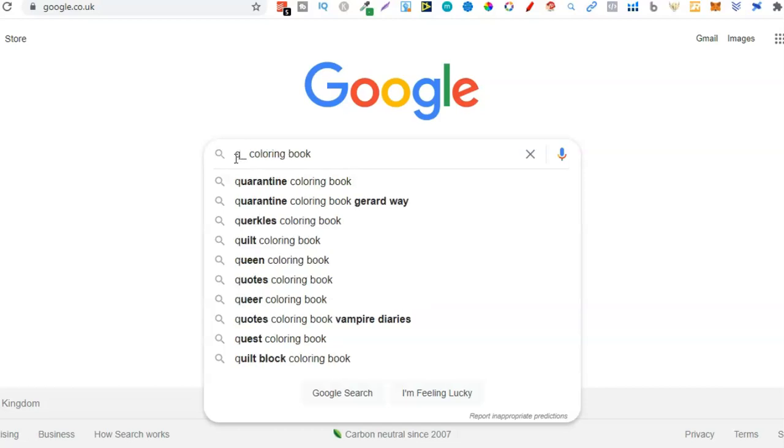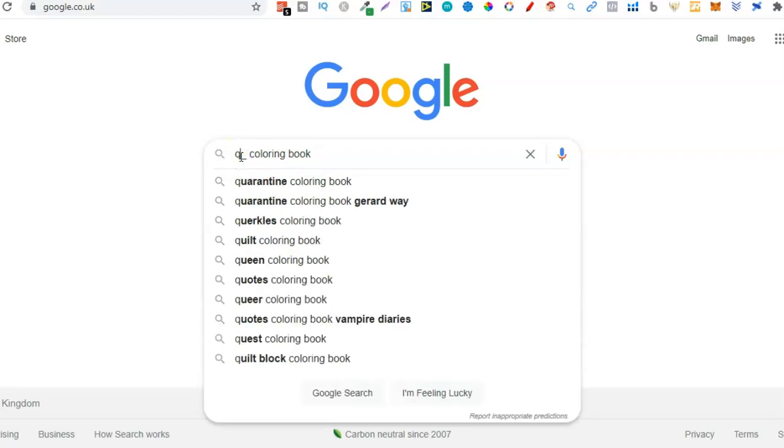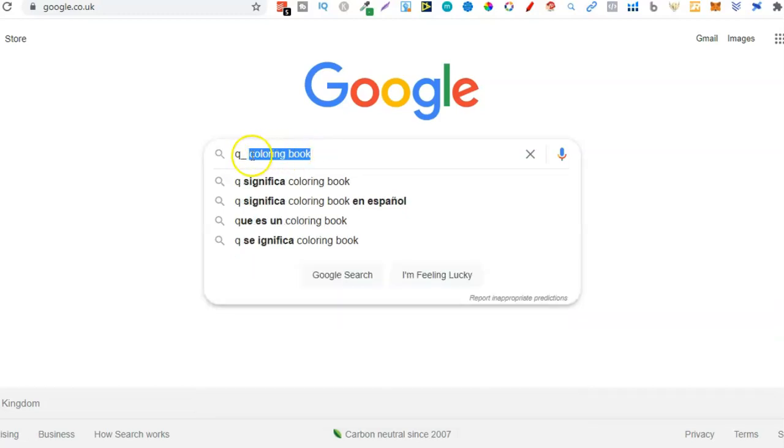Let's put a Q. What this search term is going to do is find all keywords which contain colouring book, but also have Q at the beginning of that first word. So right here, we can see it's bringing up all of the keywords which start with Q but also contain colouring book. We can do this through the whole alphabet on any book type that you like. Again, we have colouring book, the book type, then that underscore space, and then Q.